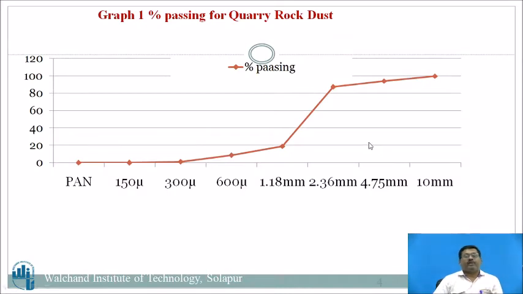Now this is the graphical presentation of percentage passing for quarry rock dust. For pan, 150 micron, and 300 micron the values are very low. From 600 micron, 1.18 and 2.36 it is lifted. So this is the nature of the graph for percentage passing with different aperture sizes.